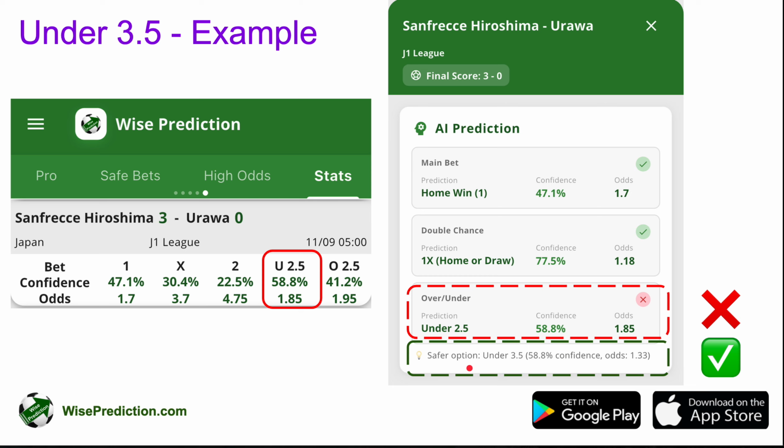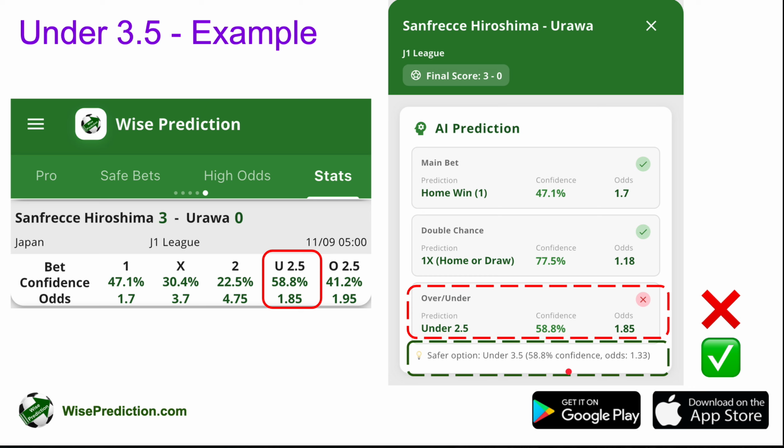So creating separate coupons for each and every such safe bet, in this case under 3.5, is maybe a sort of overkill because the odds themselves are quite low. But combining such predictions with some other predictions and placing multiple bets in the same coupon sort of helps increase the total odd of the coupon itself.